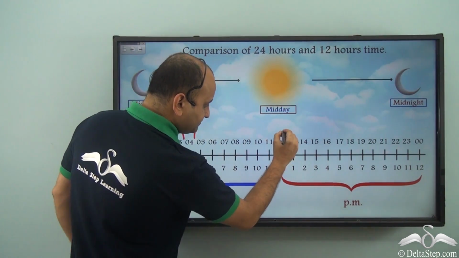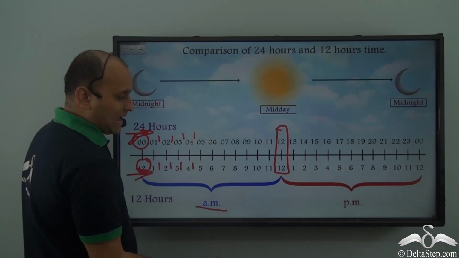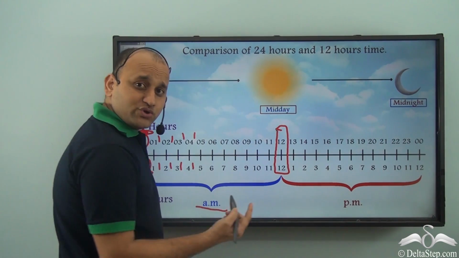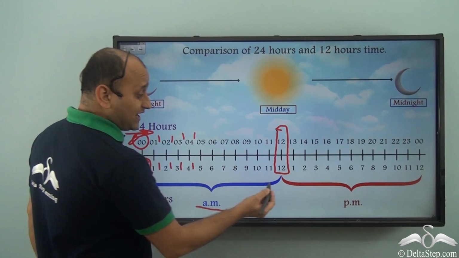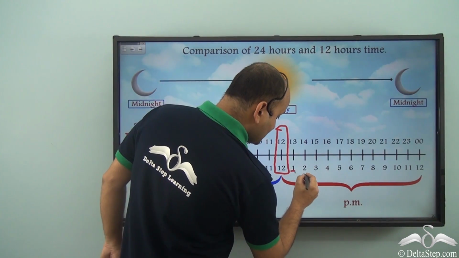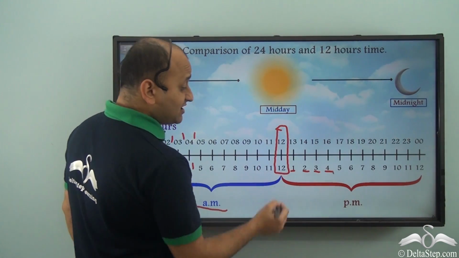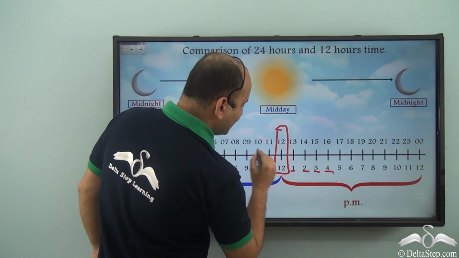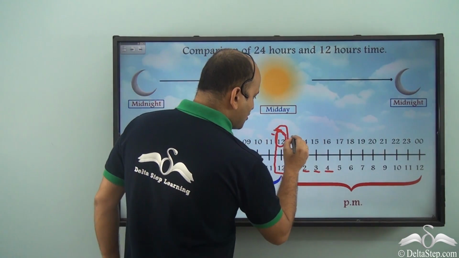So at 12, this is the 12 noon part. So here what is happening? Well, the usual clock, that is the 12-hour clock, again starts the second circle. So again it starts counting 1, 2, 3, 4 and so on. But in the case of the digital clock, what is happening? Well, it does not reset at 12 noon. It keeps on counting.